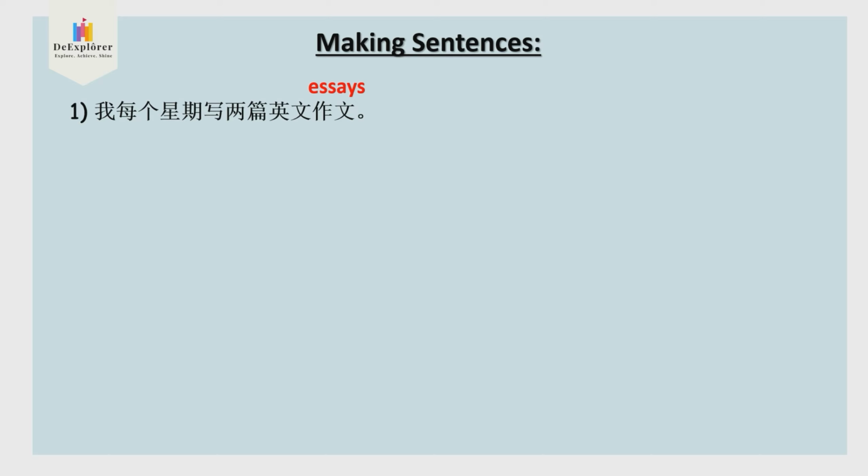Can you write on your own now? Writes, passive form is am are written, so check and see, subject, verb. 2 essays, 2 English essays, 其实 every week. So write on your own, number 1, number 2.